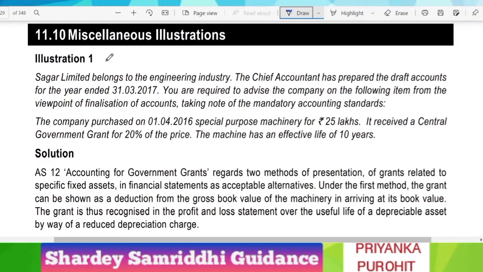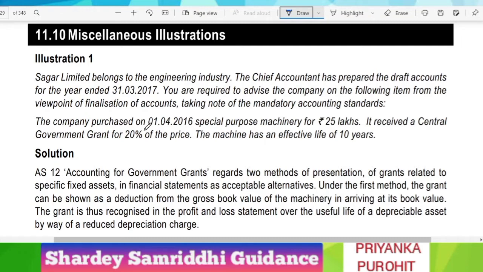Now let us look into the study material illustrations of accounting standard 12. Sagar Limited belongs to the engineering industry. The chief accountant has prepared draft account for the year ended 31st March 2017. You are required to advise the company on the following item from the viewpoint of finalization of account, taking note of the mandatory accounting standard.